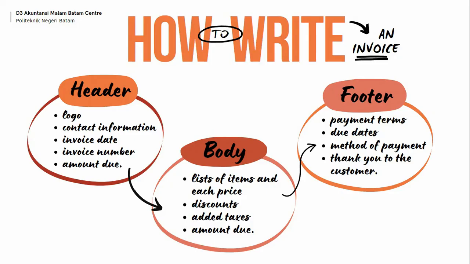Okay, next, how to write an invoice. An invoice should contain, first, a header, second, a body, and third, a footer. The contents of the header are logo, contact information, invoice date, invoice number, and the amount due. And the body contains a list of items in the transaction and each price, discounts, tax, and amount due. These parts contain clear information of what the customer is being charged for.